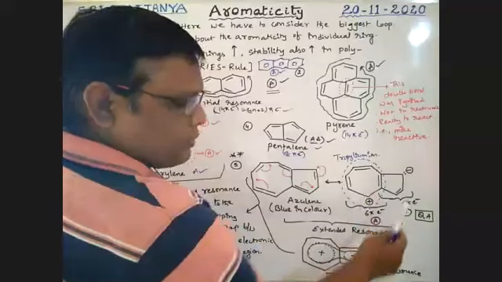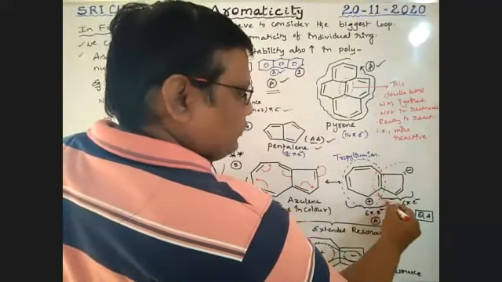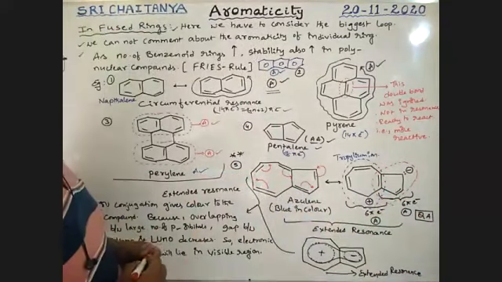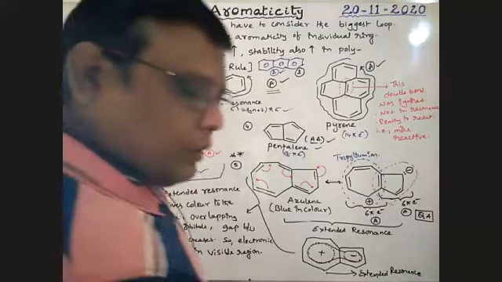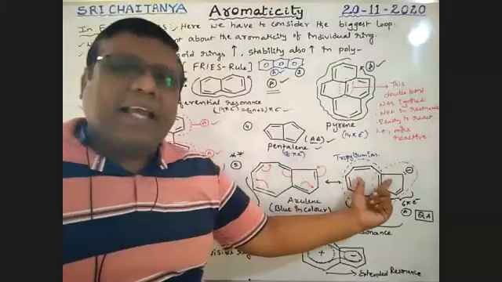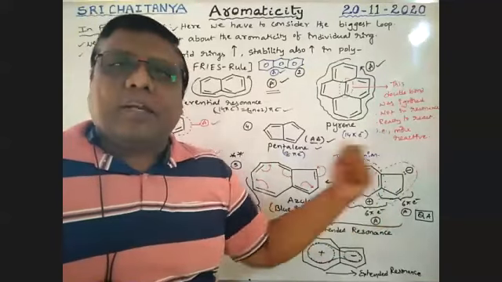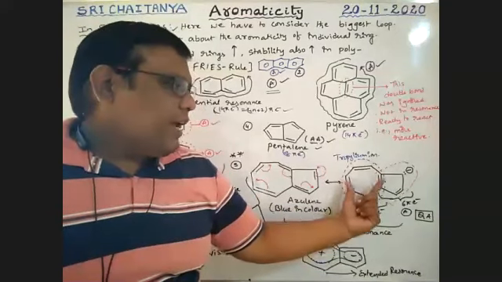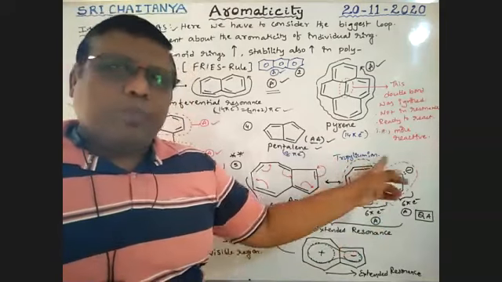That part is negative. Yes, that part is negative. This now exists like this. So this is aromatic, both are aromatic. This one has 6 pi electrons. Technically, we call it the tropylium ion.